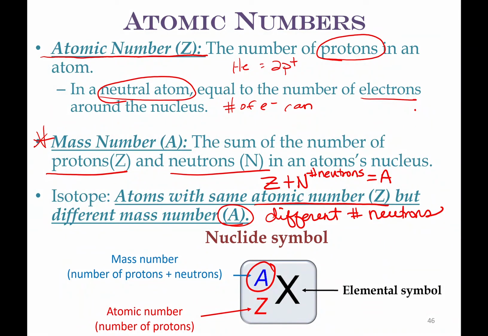So the atomic number Z is down here. This is called a nuclide symbol. You will see it as X, A, Z. Sometimes you'll see it as X or A without Z. Why don't we have to put Z there? Well, we don't need Z because we've given you X, and you can look at your periodic table and find it because the atomic number will always be on the periodic table available for you.